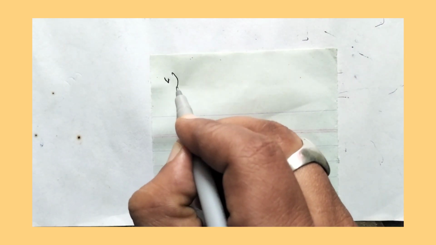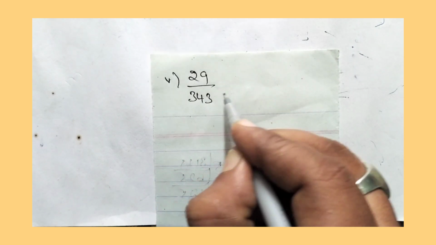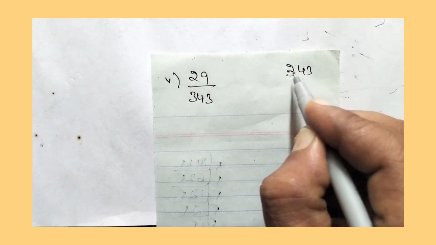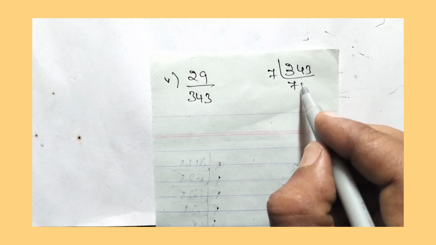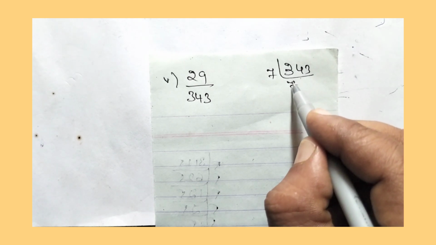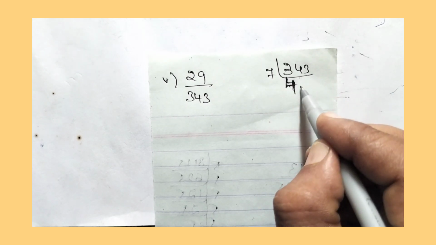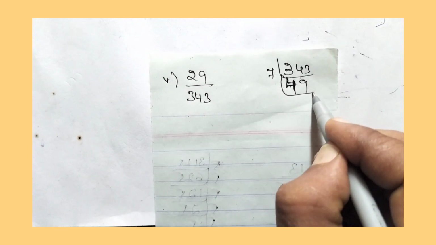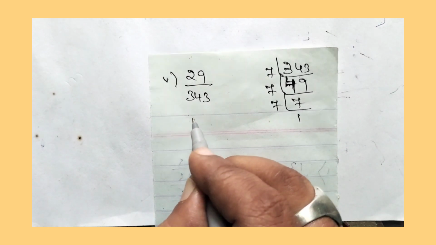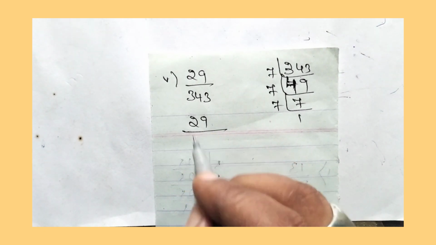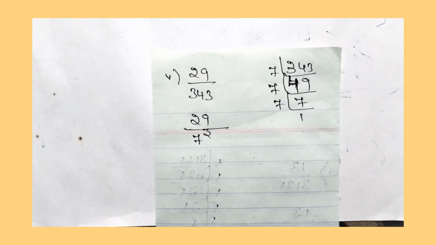So the fifth question is 29 divided by 343. So 343, let us divide it. 7 7s are 49. 6 carried. Then 7 4s are 28. 6 carried. 63. 7 9s are 63. Then again 7 7s are 49. So 29 is a prime number. It should be written as it is. Then 343 can be written as 7 to the power of 3.